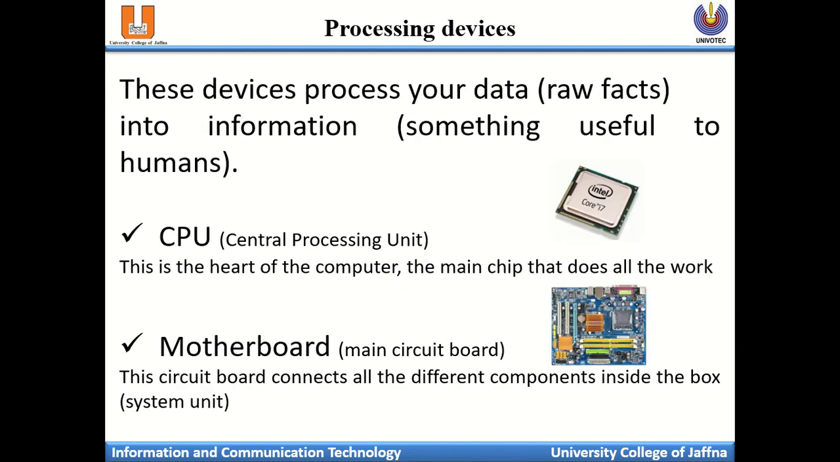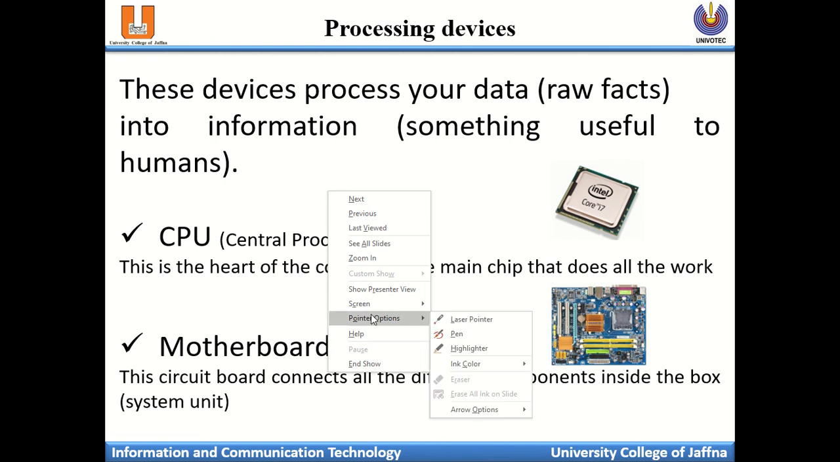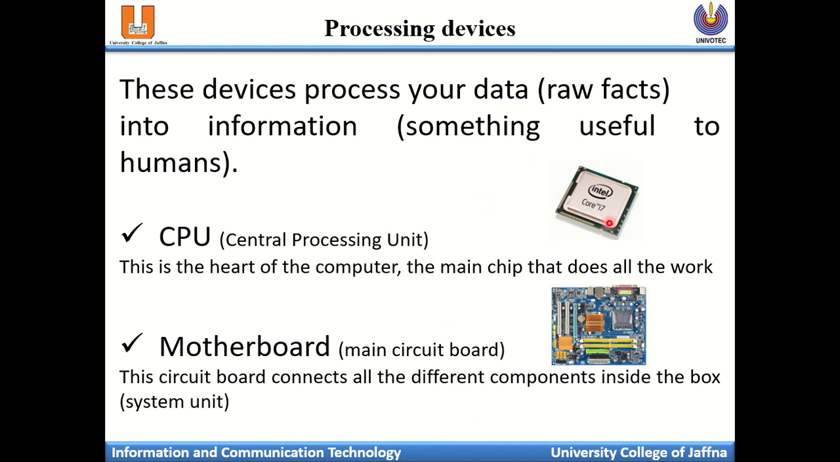Then the processing device. These devices process your data, that is raw facts, into information, something useful to humans. Normally the CPU and motherboard are the processing devices. The CPU, central processing unit, is the major processing device. This is the heart of the computer, the main chip that does all the work. Whatever work you assign to the computer, all of the processing is done by this processor.